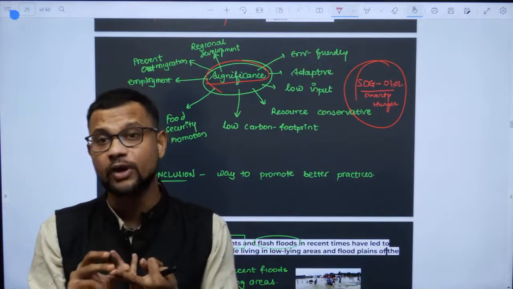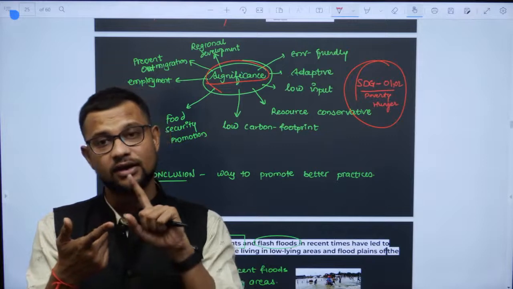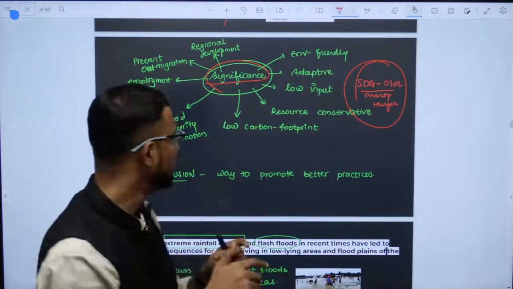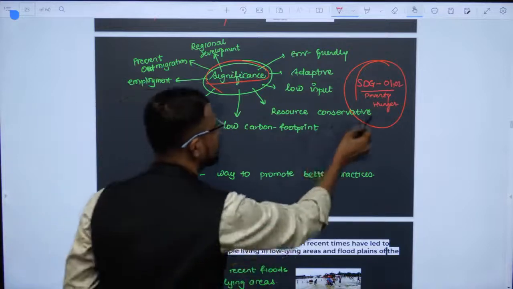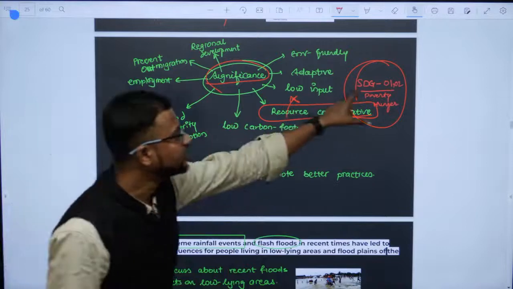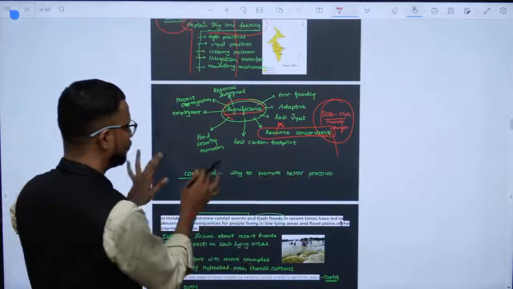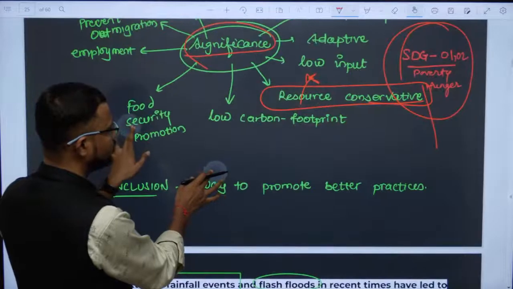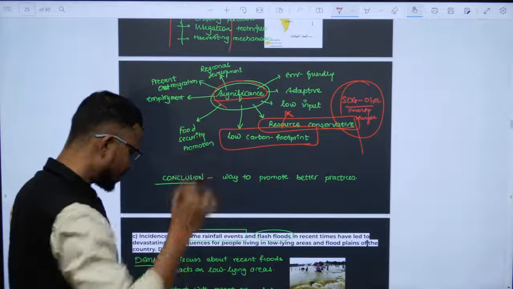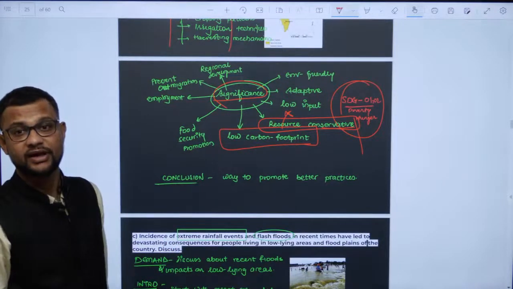It would lead to employment also, market development also, then cultural development also, then revenue for the government, and resource conservation also. Yes, this is the critical point you have to write, connected with the SDGs, right? Low carbon footprint, yes, to make it a better activity for a drought prone area region.